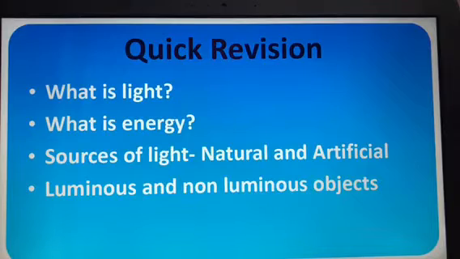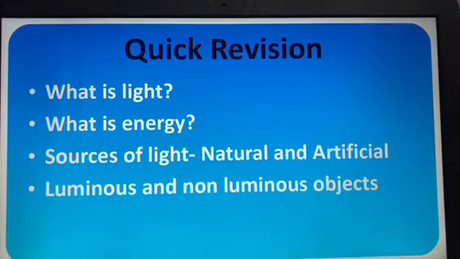Now can you tell me what is light? Light is nothing but that through which we can see things clearly. What is energy? Energy gives us the capacity to do work, isn't it?